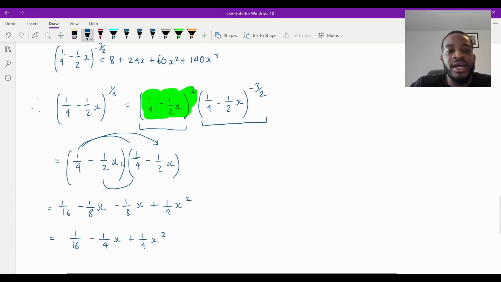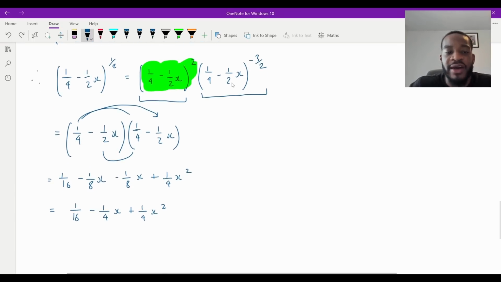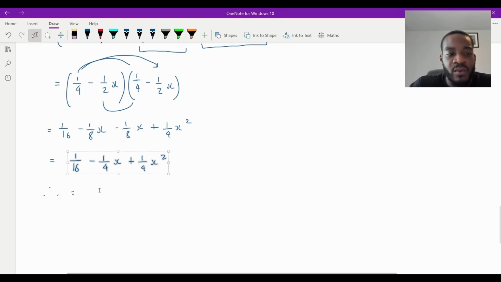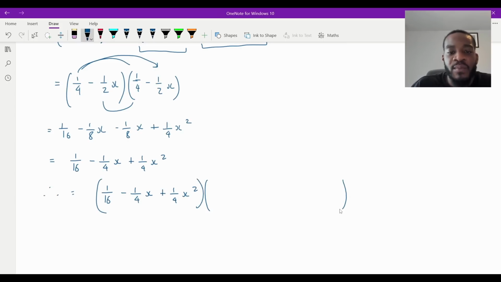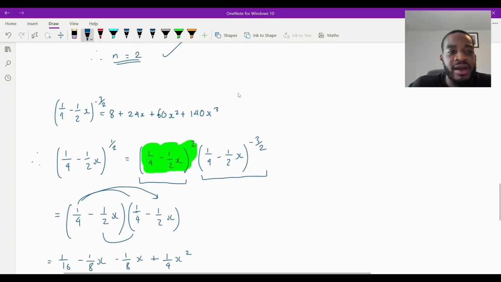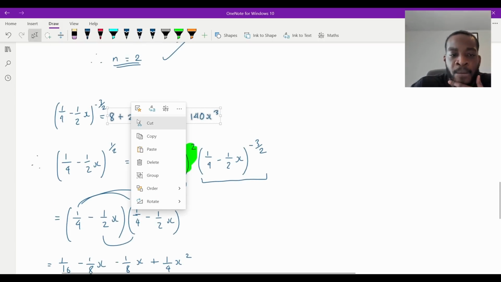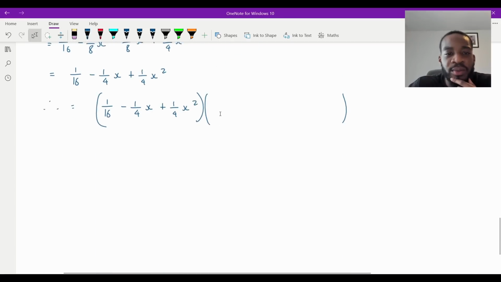So what we need to do now is just multiply it by the binomial expansion we did in part A, which is this one over here. So what I'm going to do is say that it's just going to equal, I'm going to copy this here. I'll put in a bracket as well. Copy that one there. So this is the first part. And I put in a bracket now. And we would multiply by the binomial expansion of this one, which we did in part A, which is this one right here. So I'll copy this and paste that there. Perfect.